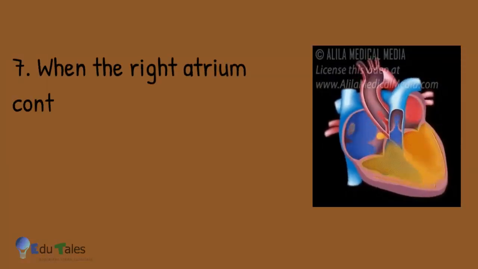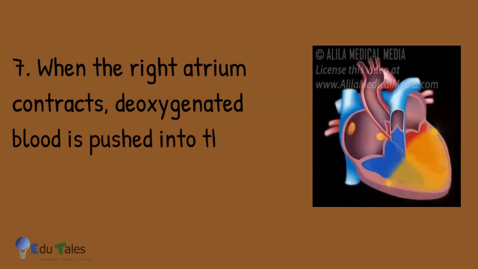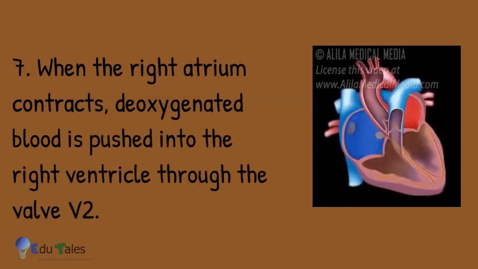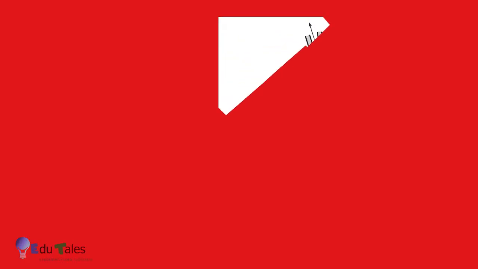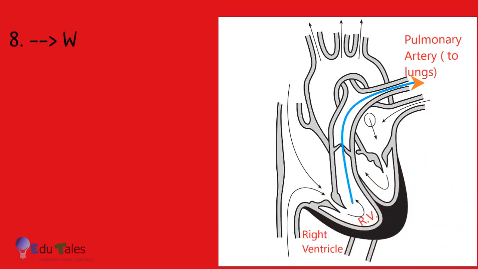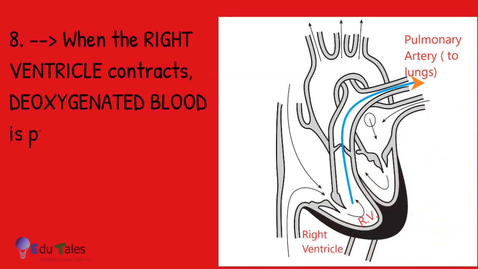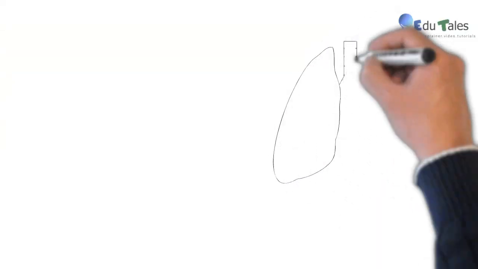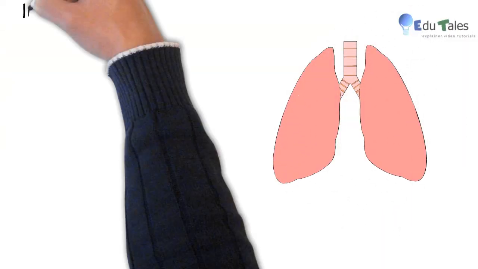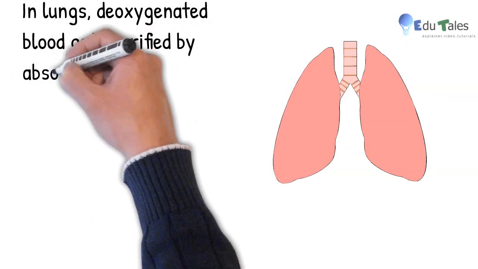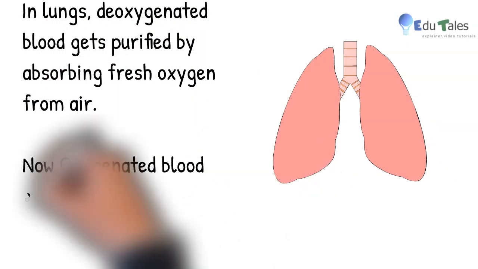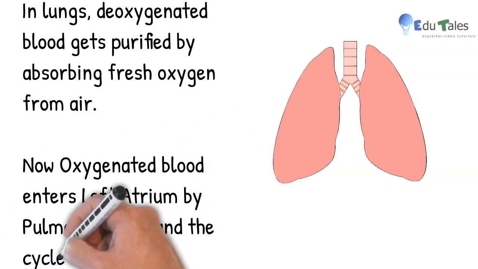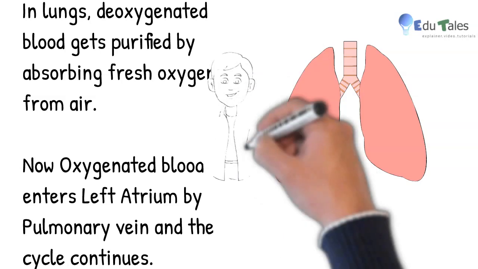When the right atrium contracts, deoxygenated blood is pushed in the right ventricle through the valve V2 as seen in animation. When the right ventricle contracts, deoxygenated blood is pumped into the lungs through pulmonary artery. For location of pulmonary artery, observe the diagram. In lungs, deoxygenated blood gets purified by absorbing fresh oxygen from air. This oxygenated blood again enters left atrium by pulmonary vein, and this cycle continues.